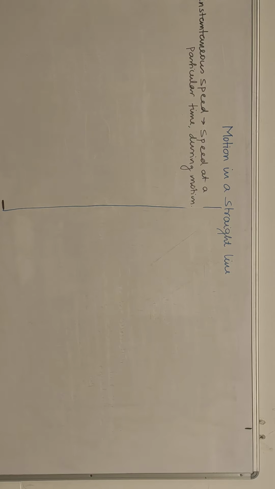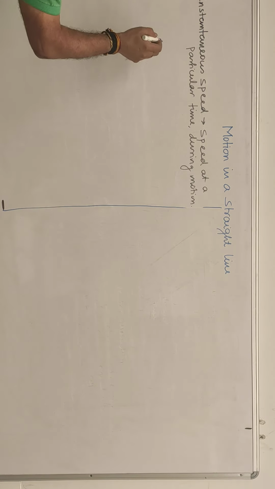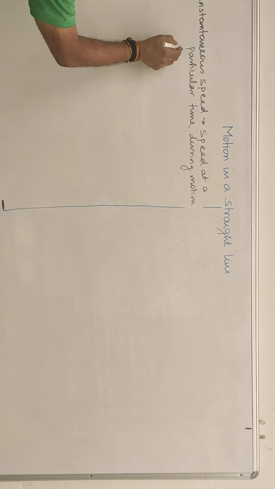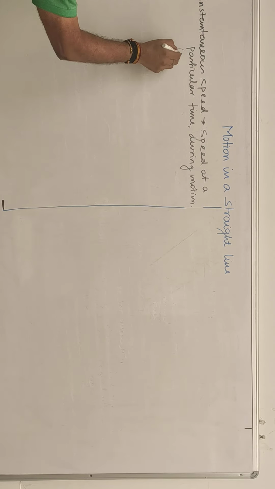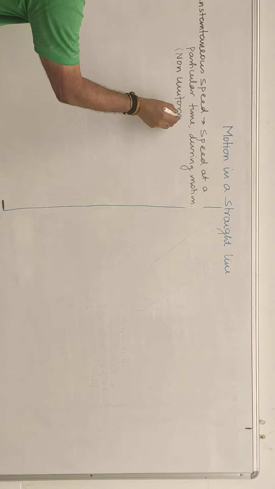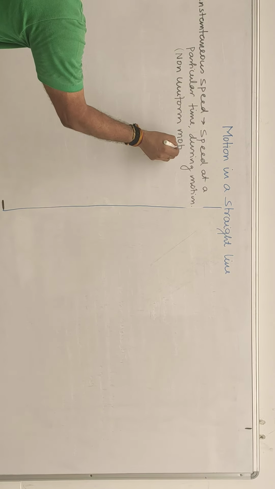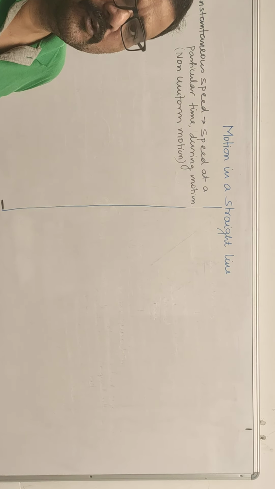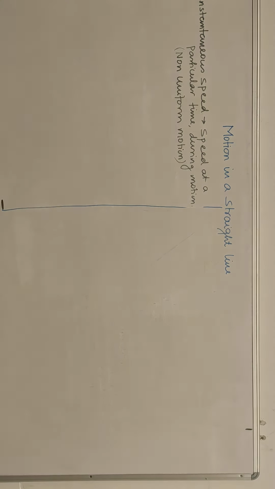You all know that in a uniform motion speed remains same, but instantaneous speed is the required speed at a particular time during motion. That is which motion? It will be only in non-uniform motion, because in uniform motion instantaneous speed remains same everywhere. In non-uniform motion it varies according to time.